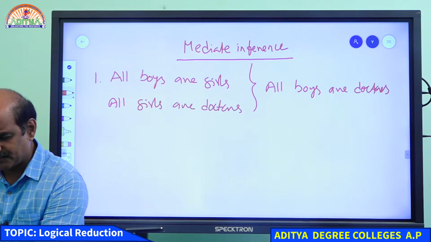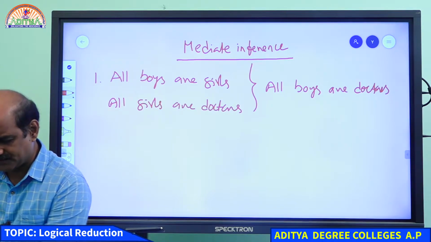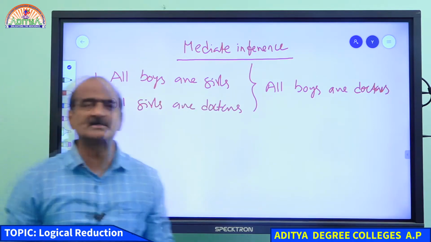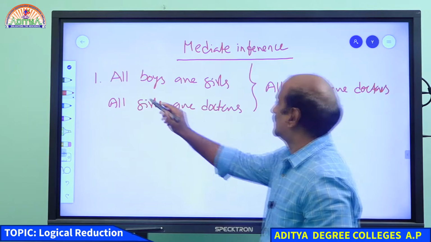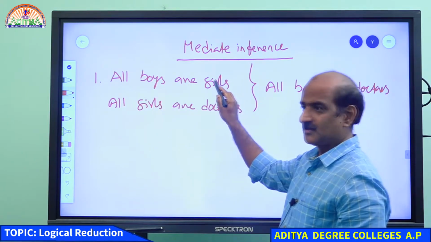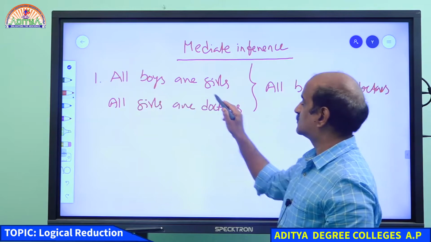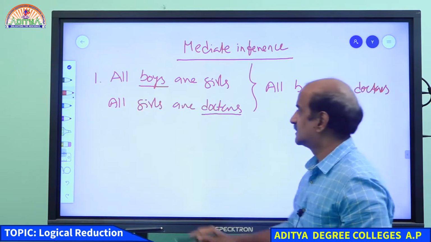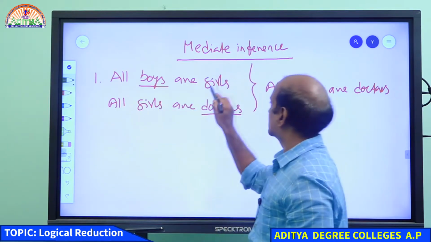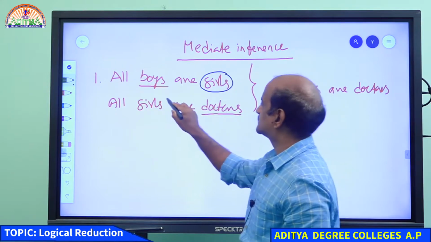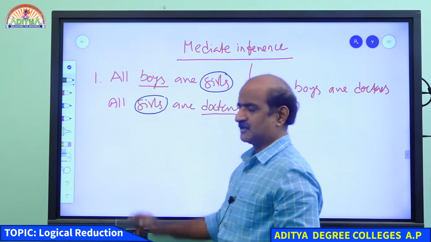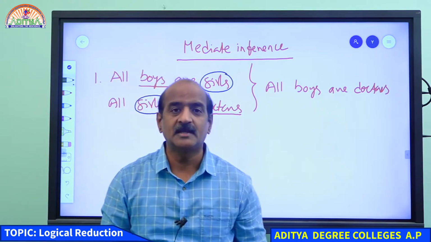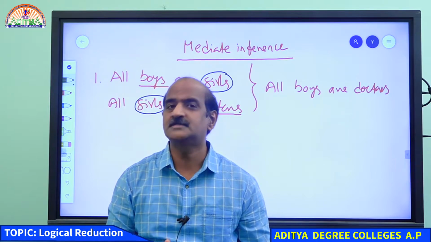Now you get the point. Students, please listen to me. First of all, all boys are girls, and all girls are doctors. Actually, we are trying to get the relation between boys and doctors with the help of a common term. What is the common term in this case? Girls. Therefore, girls is said to be the mediator, which mediates the relation between boys and doctors.